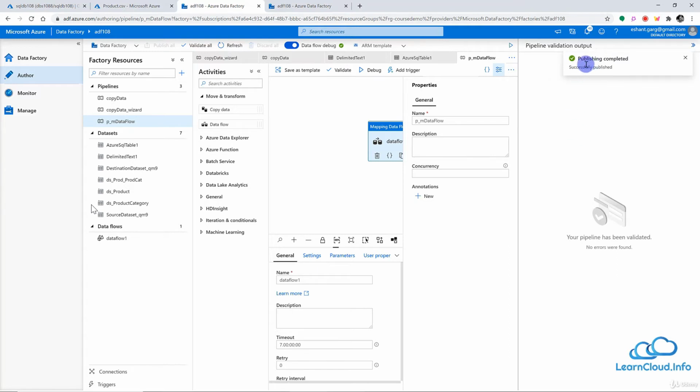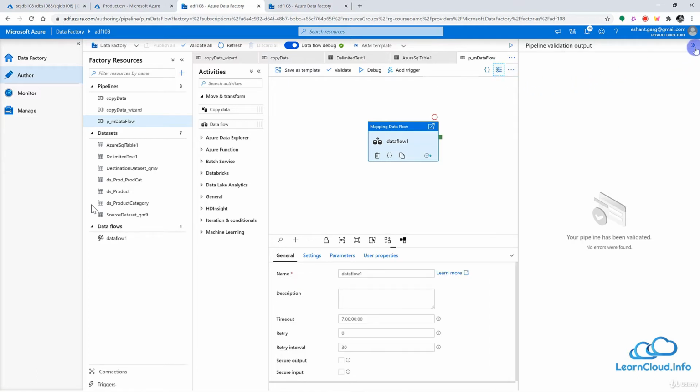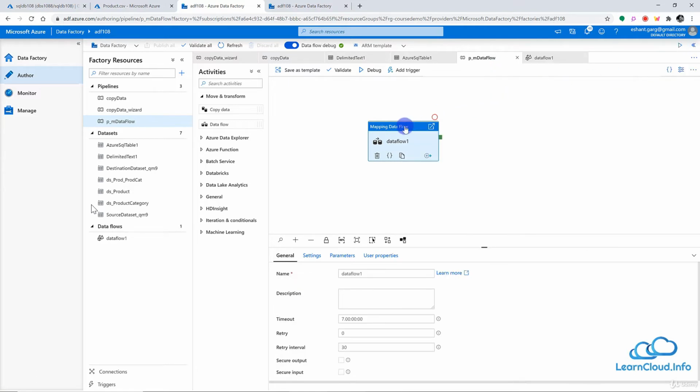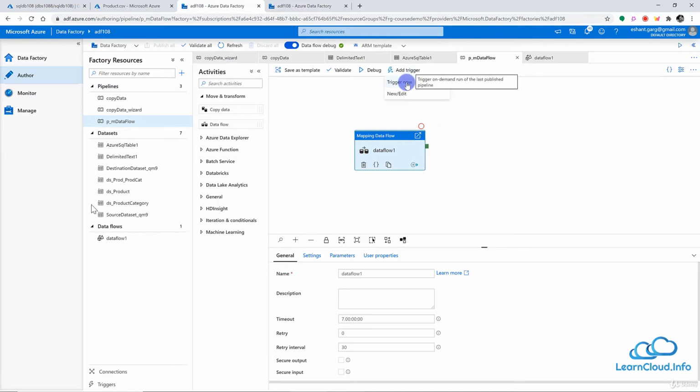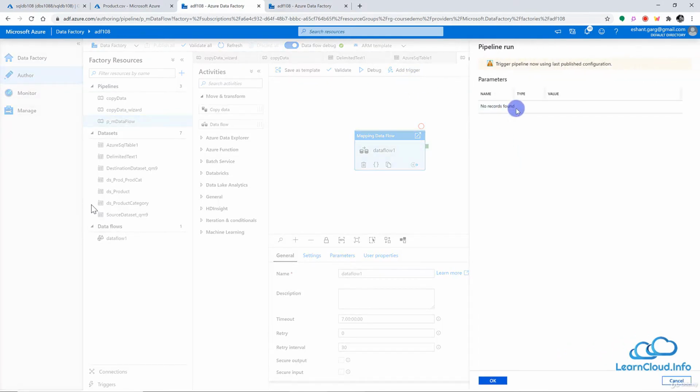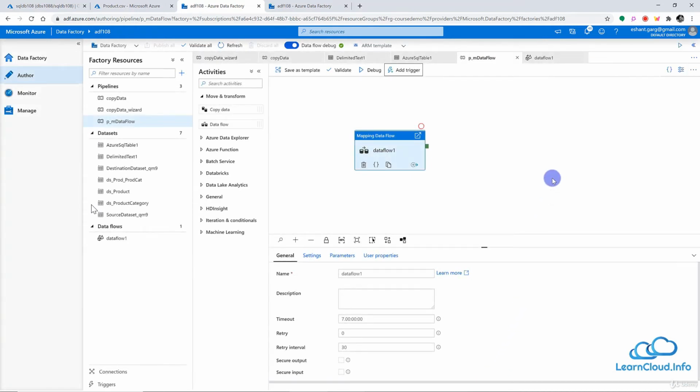All right, so publishing has been completed. Let me close all these little windows, and we have our mapping data flow pipeline ready. So let me go and trigger this pipeline now, and we do not have any parameter as of now, so I will just click OK here. You see that it has already been triggered, and it may take a few minutes before we complete this pipeline. Meanwhile, I want to show you some more settings which may be helpful for you.